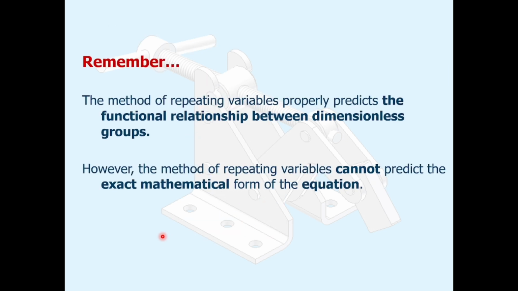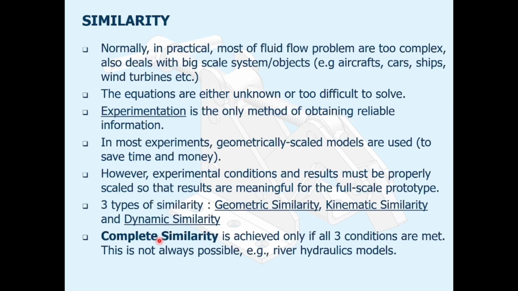Remember, the method of repeating variables can predict the functional relationship between dimensionless groups. However, the method of repeating variables cannot predict the exact mathematical form of the equation.